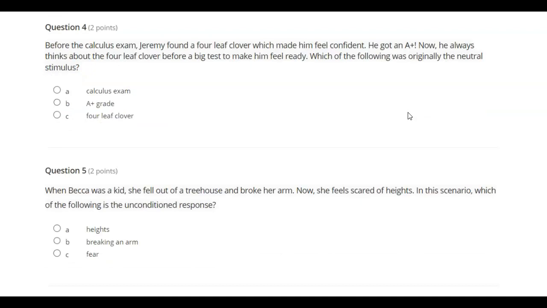Before the calculus exam, Jeremy found a four-leaf clover which made him feel confident. He got an A+. Now he always thinks about the four-leaf clover before a big test to make him feel ready. Which of the following was originally the neutral stimulus? A. Calculus exam. B. A+ grade. C. Four-leaf clover.